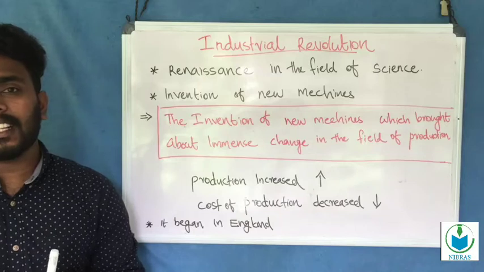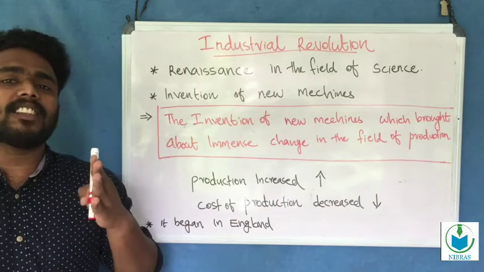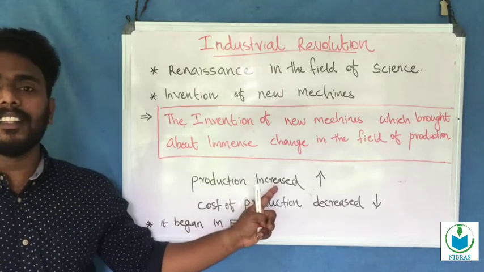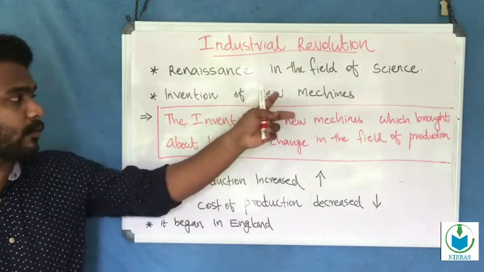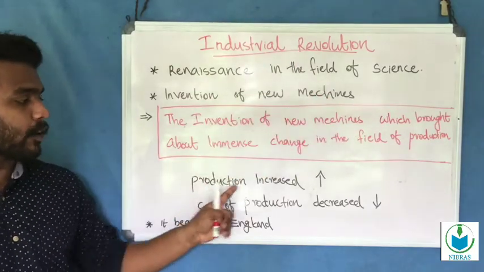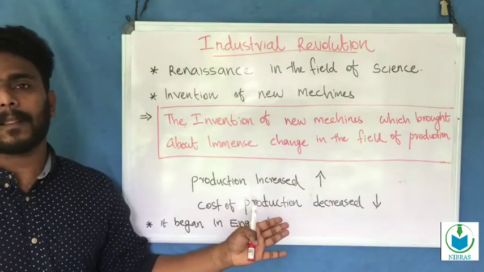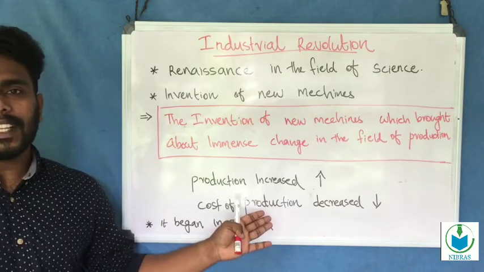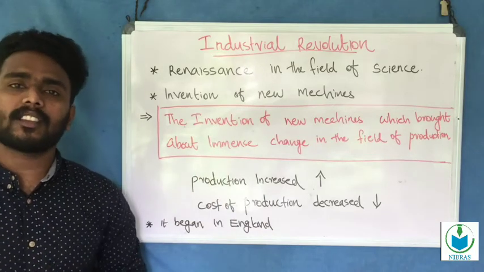Consequently, production increased and the cost of production decreased. Such changes in the field of production are called the Industrial Revolution.